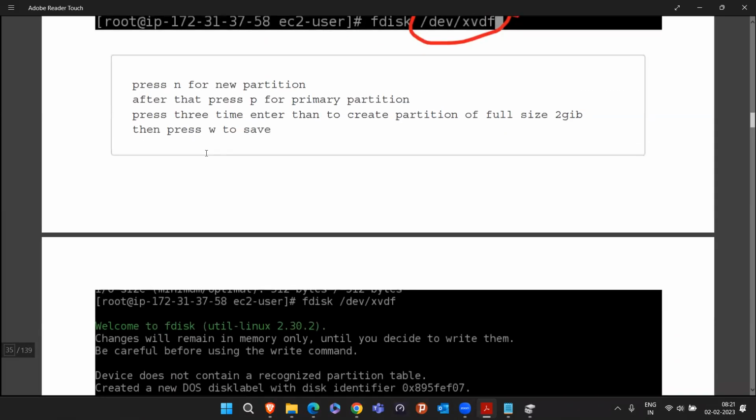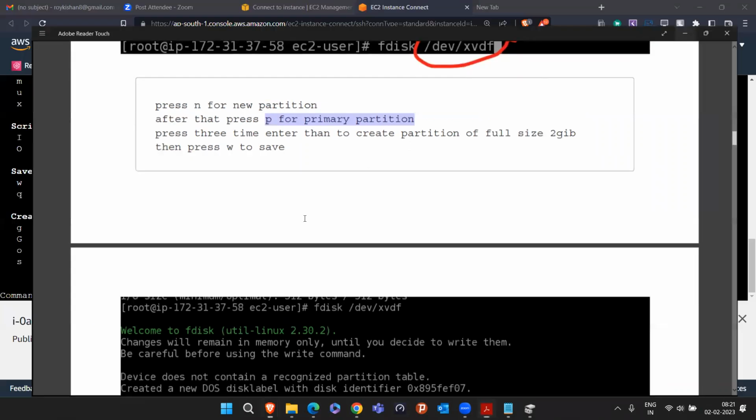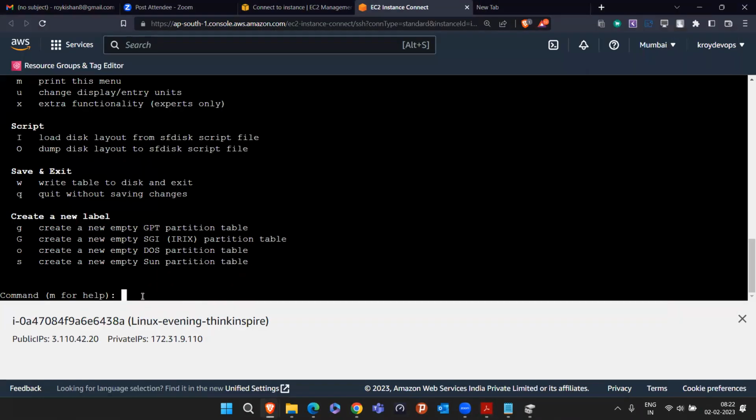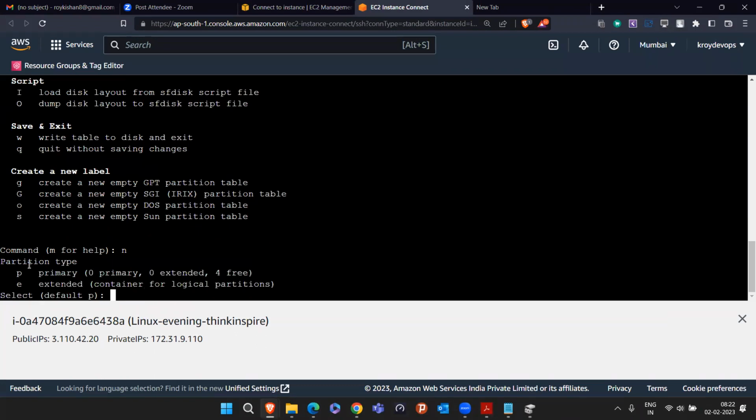Here, the first thing you have to press is n for new partition, p for primary partition, and then press enter. You don't have to do anything else. So let me show you. Just press n for new partition and press enter. Now it is asking which type of partition to create, primary or extended. I am going to create the normal partition, which is primary, so I will just say p here.